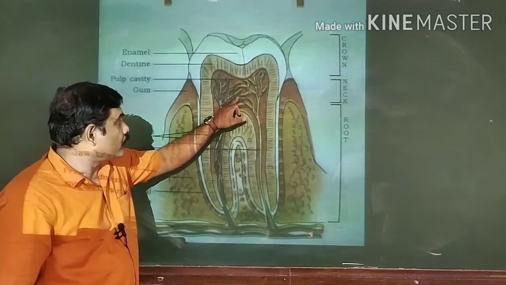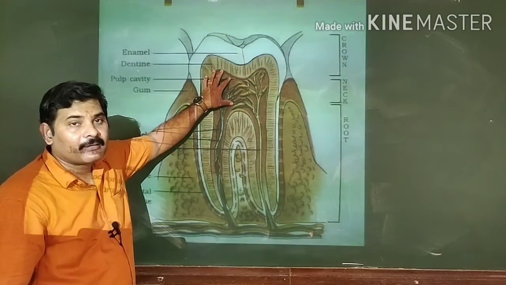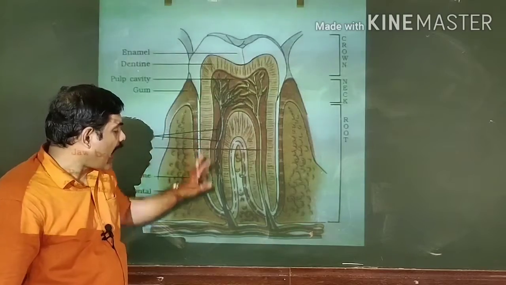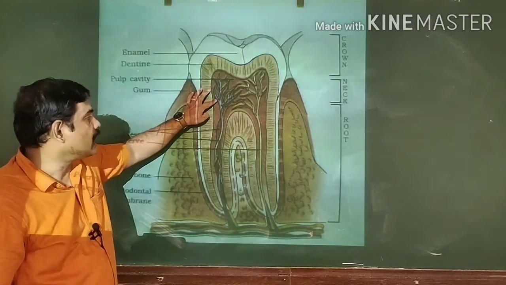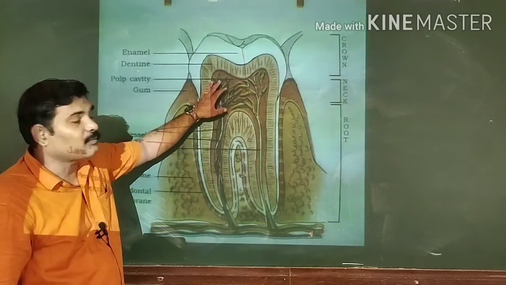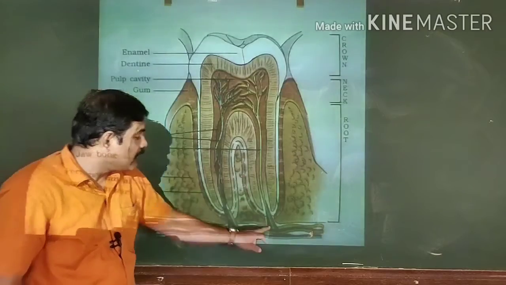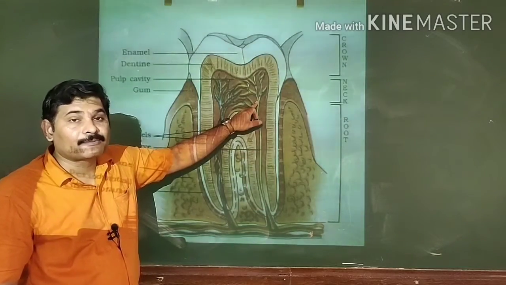When you see the internal portion of this dentine, it has the pulp, right? This pulp has blood vessels, arteries as well as veins, which enter into the pulp cavity and spread within the pulp. Meanwhile, the tooth internally is also supplied with various types of nerves.